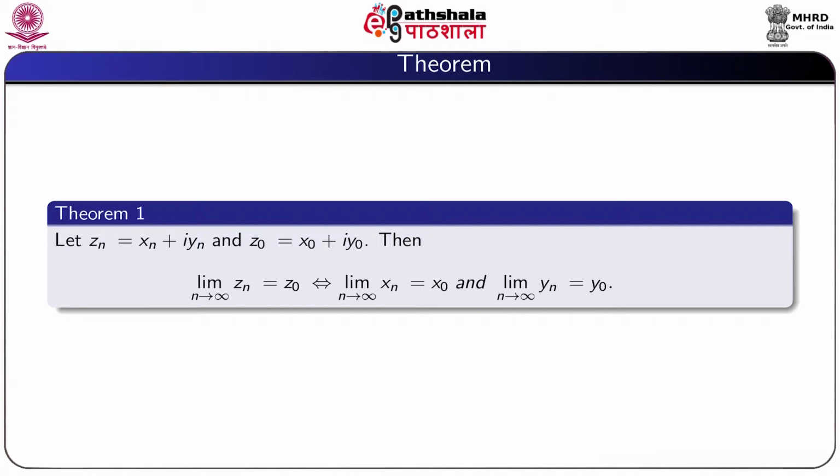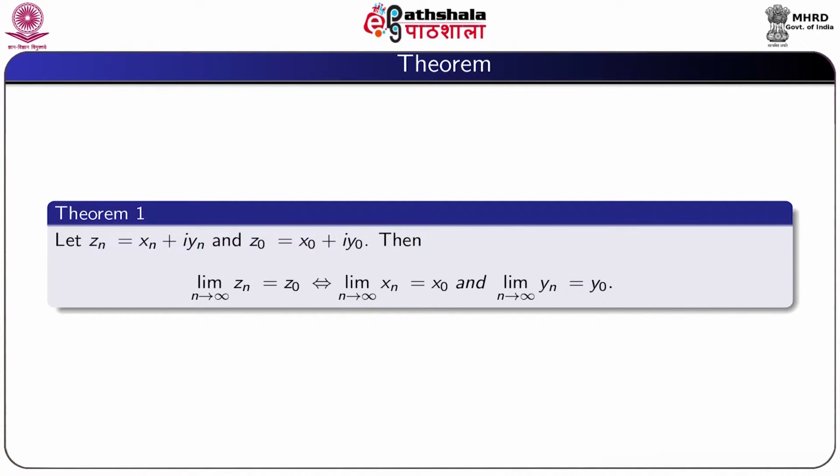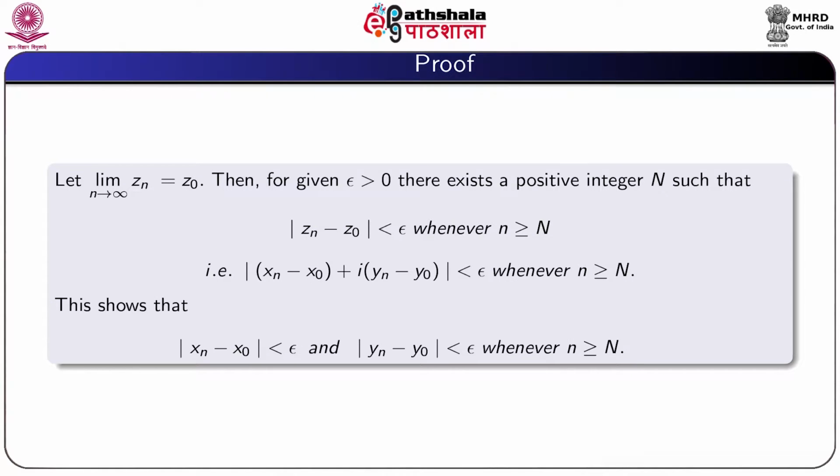Now we prove a result. Let Zn equal to xn plus i yn and Z0 equal to x0 plus i y0. Then limit n tending to infinity Zn equal to Z0 if and only if limit n tending to infinity xn equal to x0 and limit n tending to infinity yn equal to y0. So, proof: let limit n tending to infinity Zn equal to Z0.